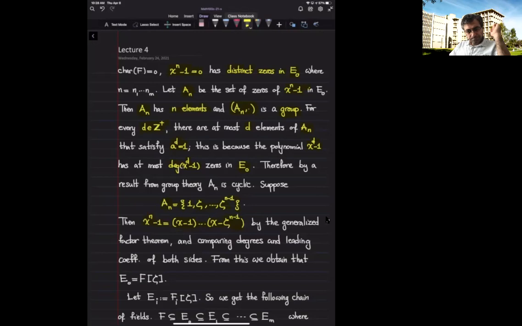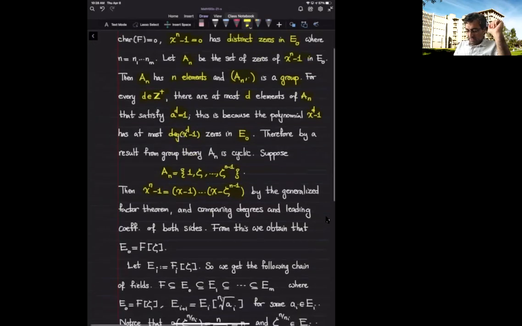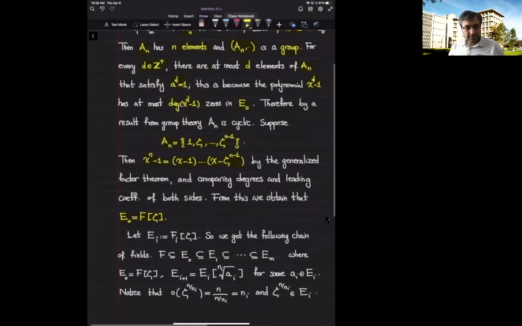That means, in particular, that E sub 0 is nothing but F joined with zeta. We've seen that this extension over F is a Galois extension,